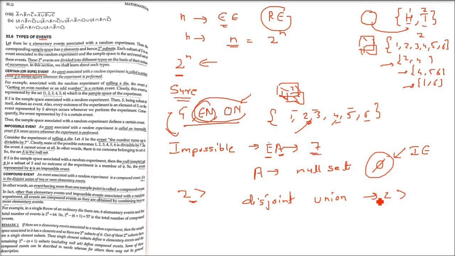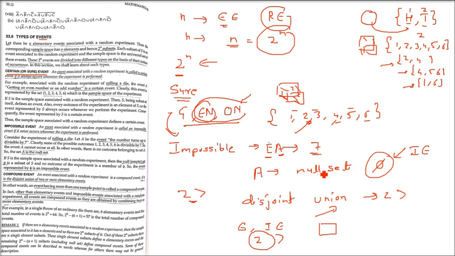Now understand this. If you throw a die, how many elementary events are there? And what are the total number of events? And what is the number of impossible event? Now you will get compound event. How? See, the definition is somewhat confusing, but I am saying that you need the elementary events, the total number of events, and the impossible event. Now, throwing a die. Understand this example very carefully.